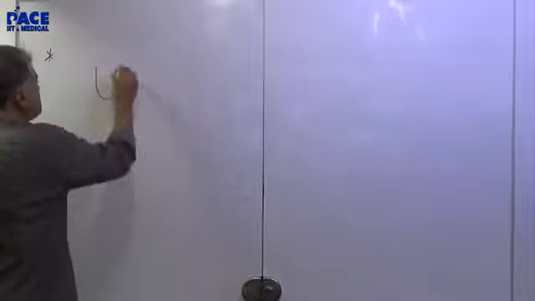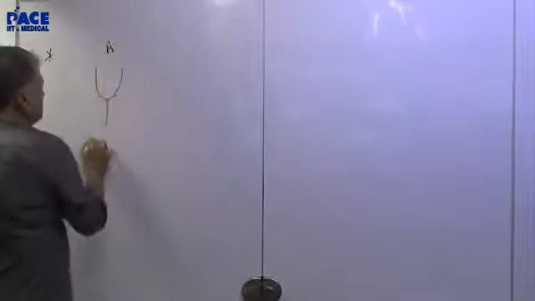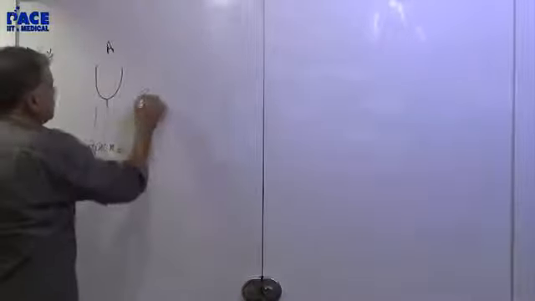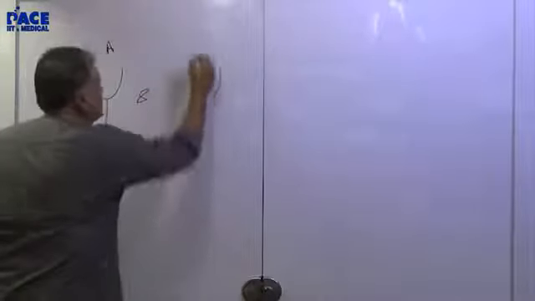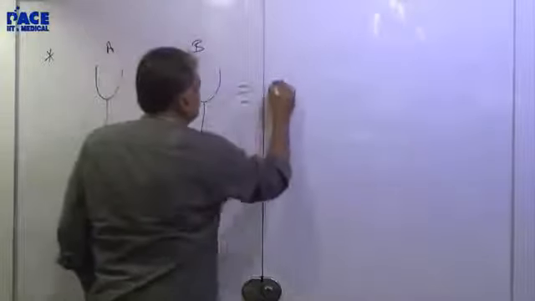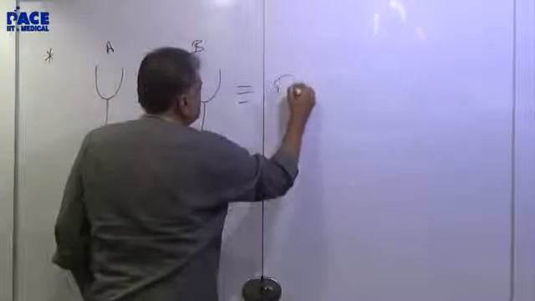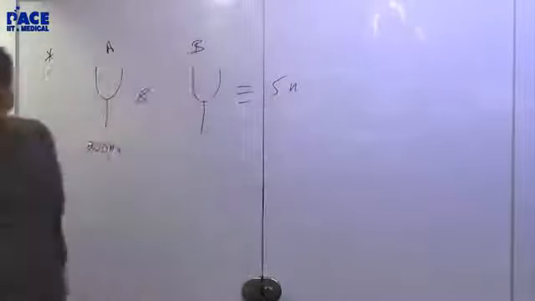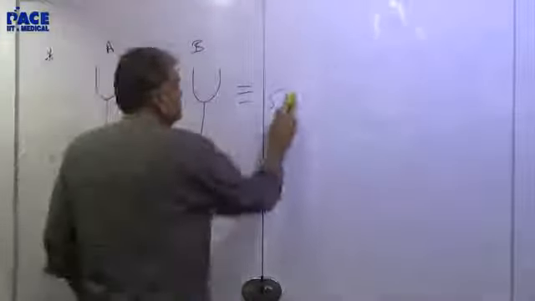Let's take an example. Suppose I have a tuning fork A, which vibrates at 200 Hertz, and another tuning fork B, which vibrates at, we don't know. This gives 5 beats per second.